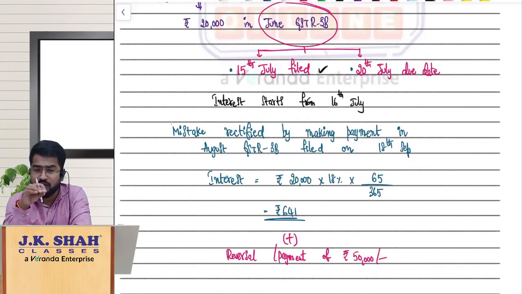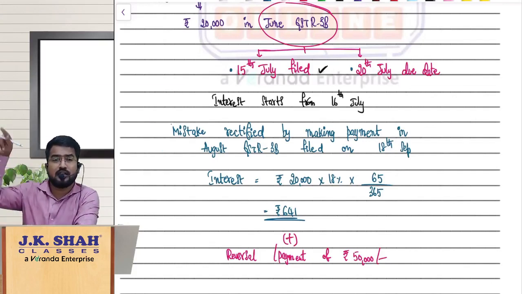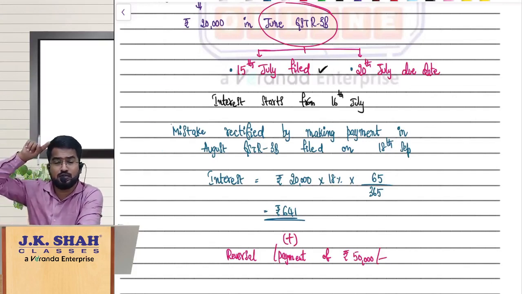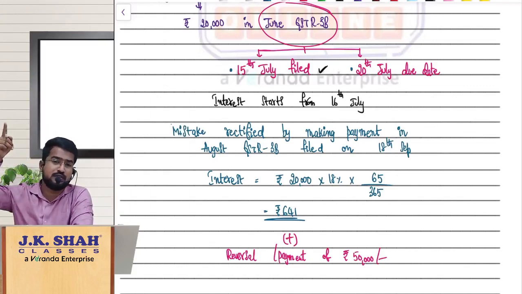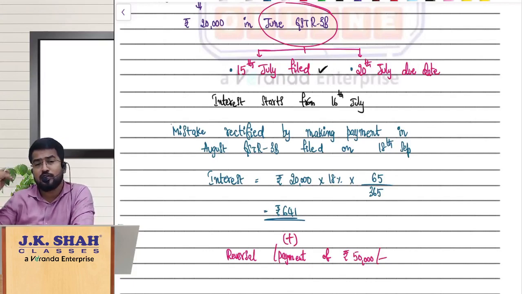Of that, 20,000 you utilized in the June GSTR 3B, and you have now identified it while filing August month GSTR 3B. Interest should be calculated from the actual date of filing June 3B or the due date of June 3B, whichever is earlier, till the date of payment.